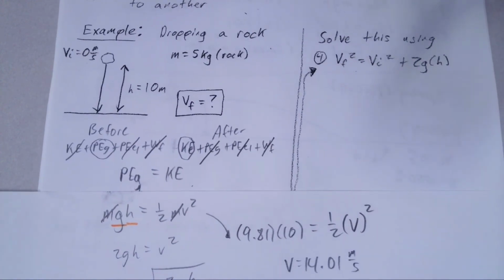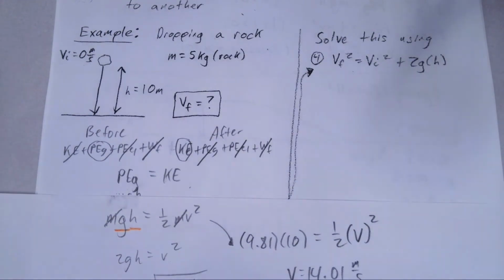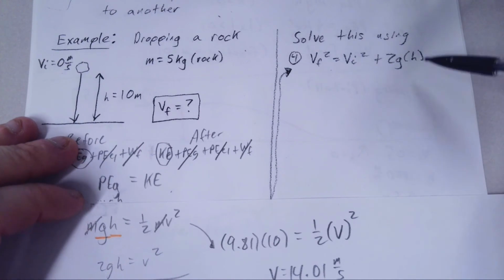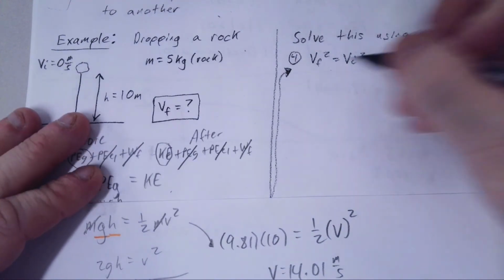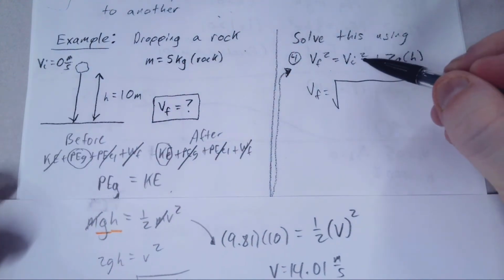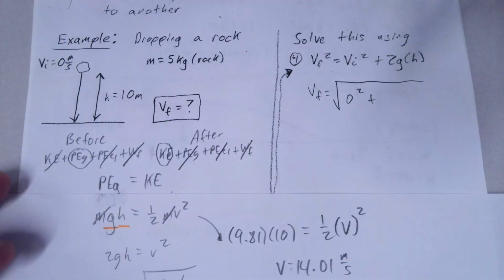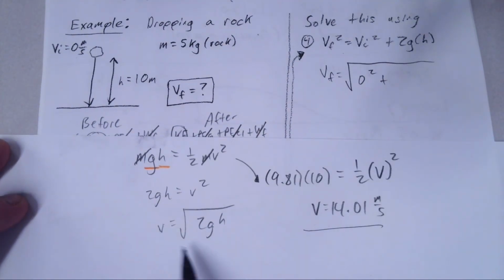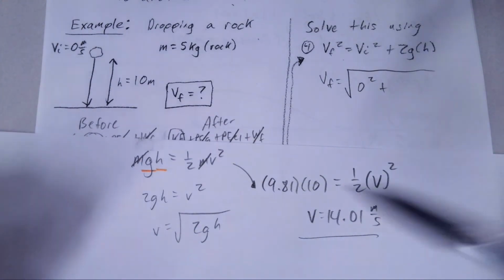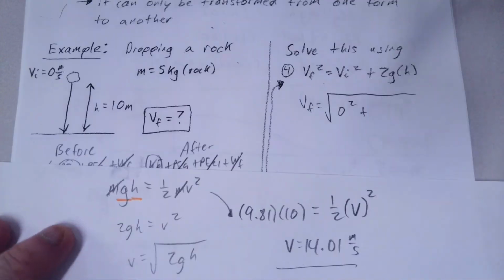This is one of the connections that AP Physics really brings forth, the connection between the different units. We just solved it using energy, and here we'll see if we can do it the same way. If we rearrange it, we get VF is basically VI squared, the initial velocity, so that's 0 squared, plus 2gh. Notice that V equals the square root of 2gh is what we're going to get here as well. Maybe it's to show that we can derive some of our kinematic equations from energy, or vice versa.